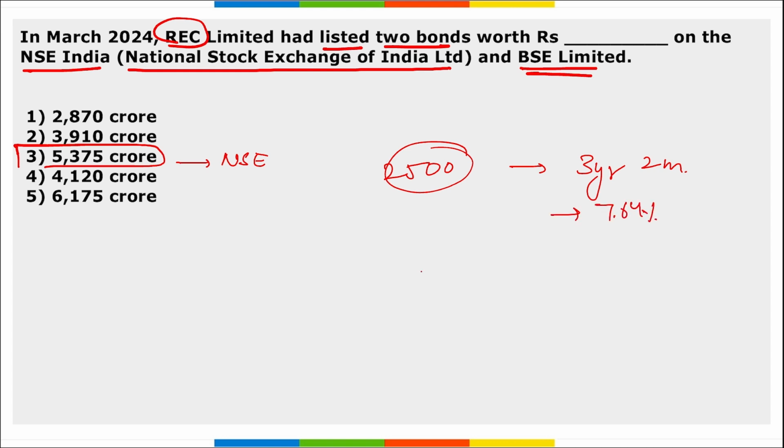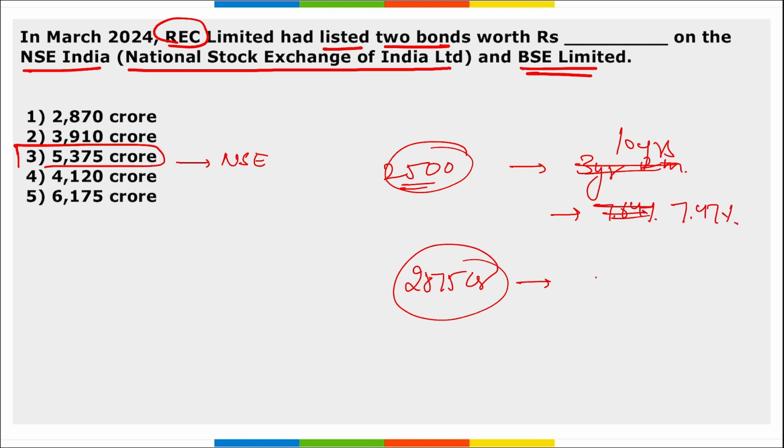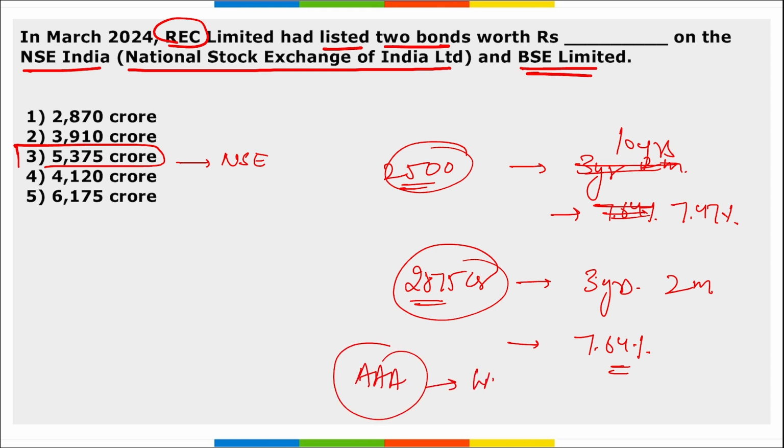The second bond, here remember, is worth 2,875 crore rupees. I correct myself, this 2,500 crore rupees bond is for 10 years, and the coupon rate here is 7.47%. This 2,875 crore rupees bond is for 3 years and 2 months, and here the coupon rate is 7.64%. Right, these bonds are rated AAA, that means they are highly secure.